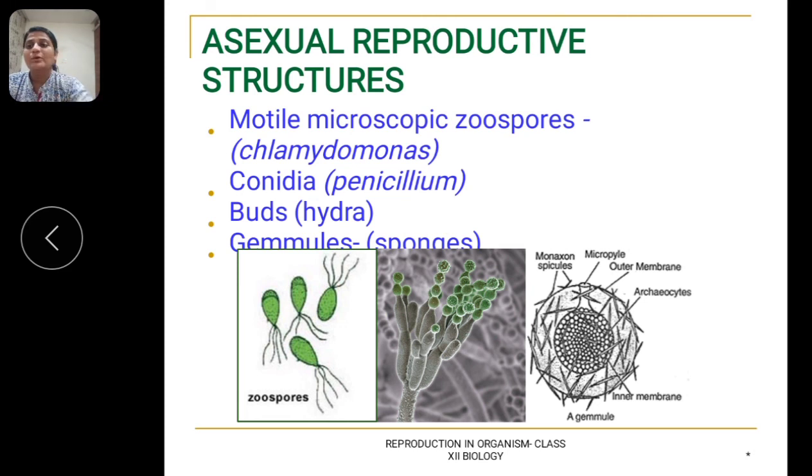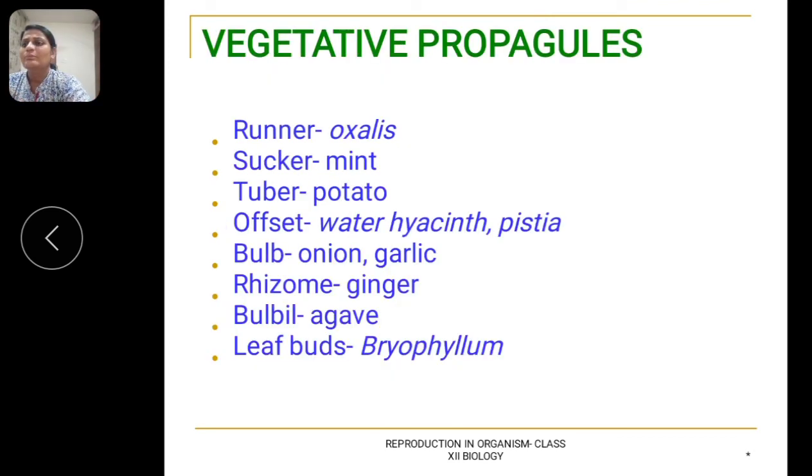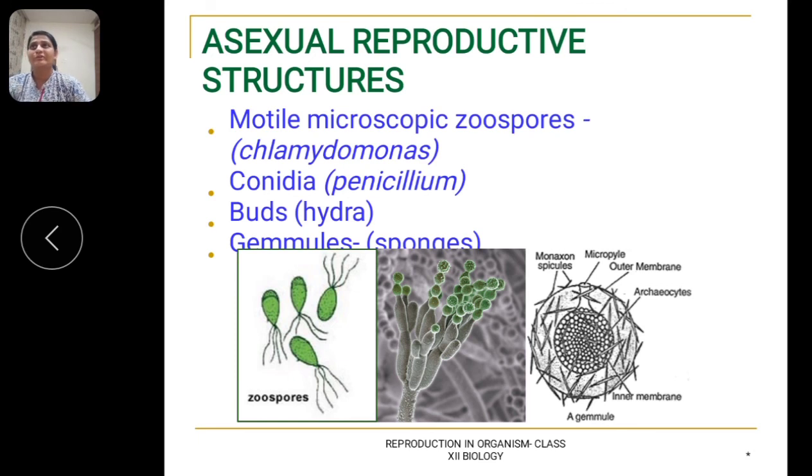About buds in Hydra and gemmules in sponges, we have already discussed. Before we move on to the vegetative propagules, we will study fragmentation. It is the breaking of the parental body into distinct pieces, each of which regenerates into an offspring.